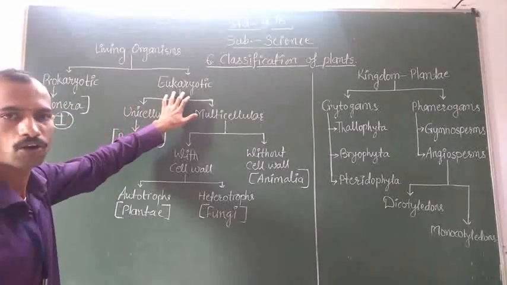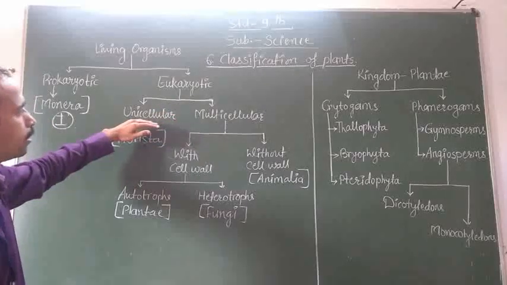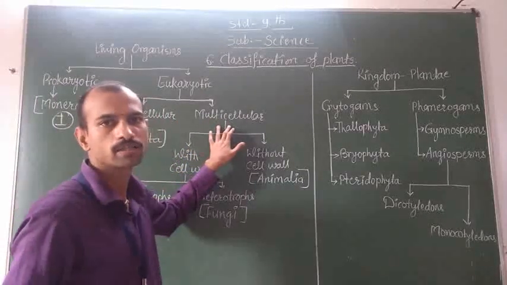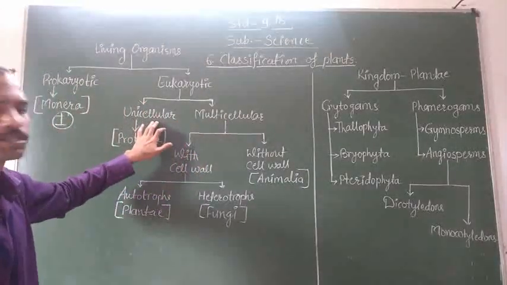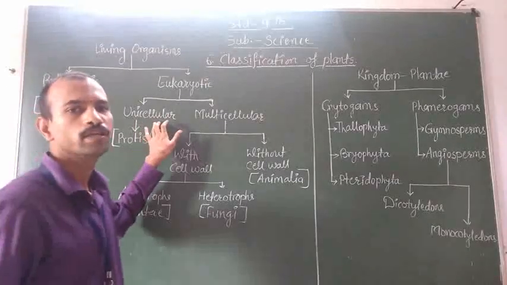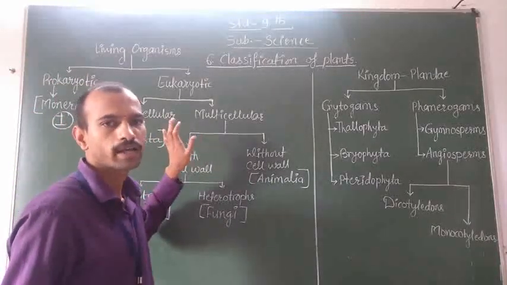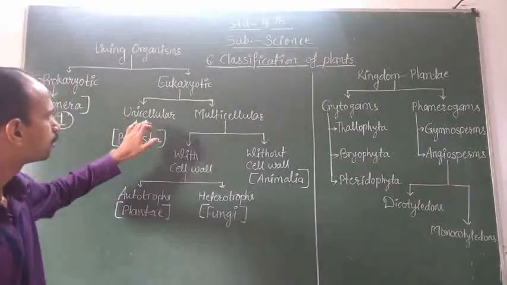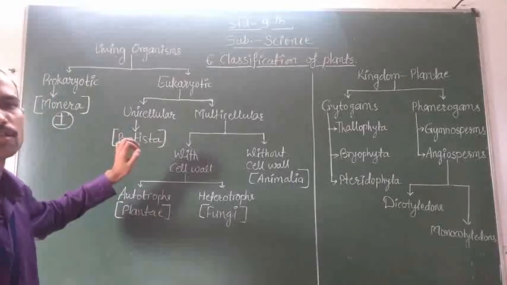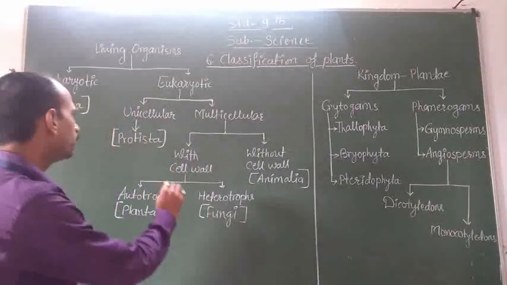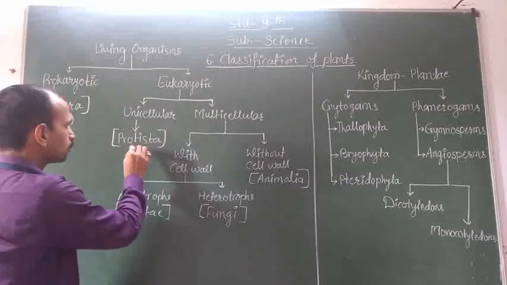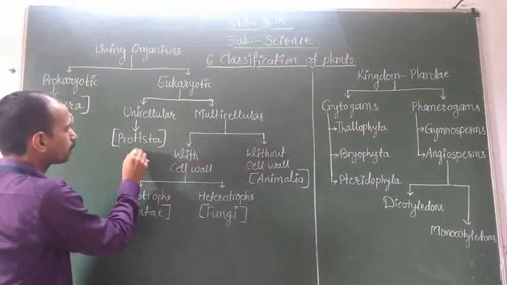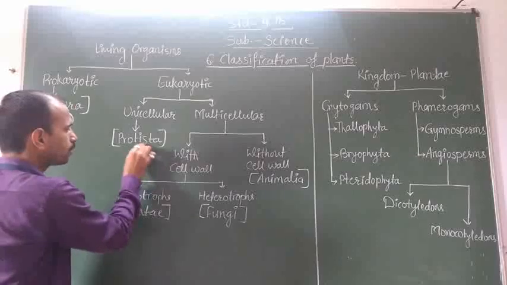Eukaryotic organisms are further classified into two groups, that is unicellular organisms and multicellular organisms. What is meant by unicellular organisms? The organisms in which all the body functions are carried out within a single cell, means a single cell performs all the functions. Such organisms are called unicellular organisms, and the examples are organisms of kingdom Protista, means all protists are unicellular. It is our second kingdom.